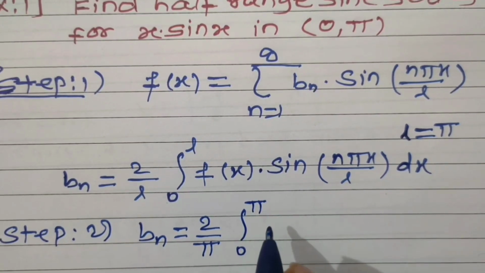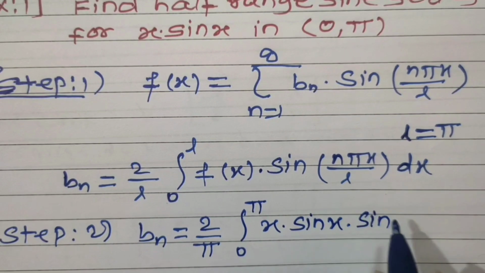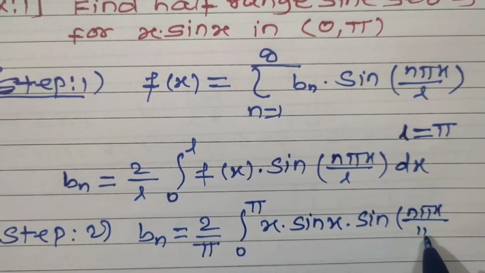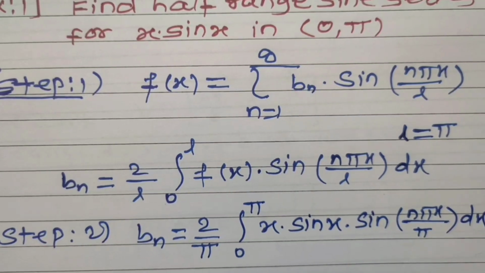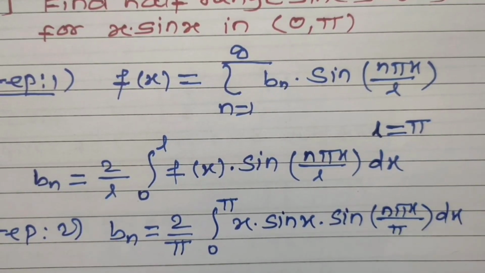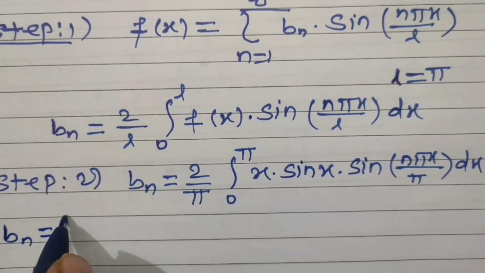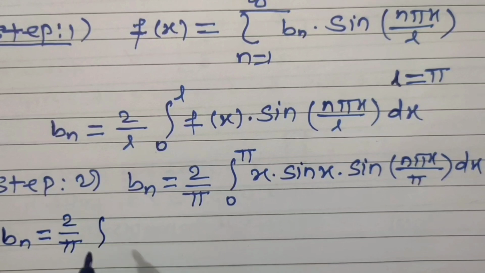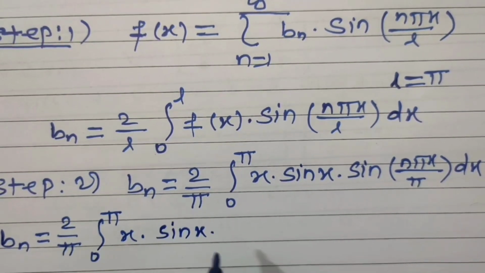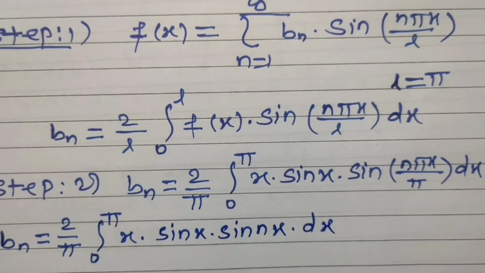F of x is x into sine x into sine of n pi x divided by L. N pi x divided by L is nx, since L is pi, integral with respect to x. Now simplify this. Pi gets cancelled. Hence Bn can be written as Bn is equal to 2 upon pi integral from 0 to pi x into sine x into sine nx integral with respect to x.